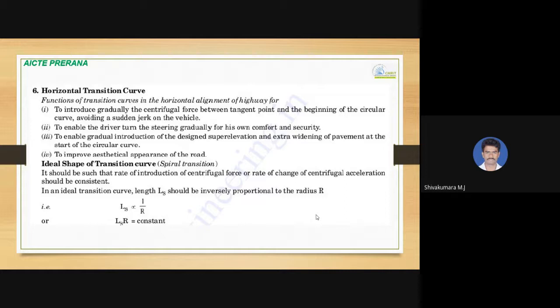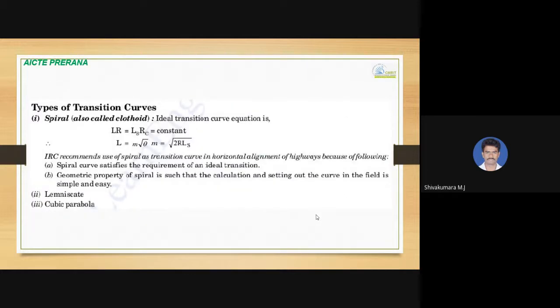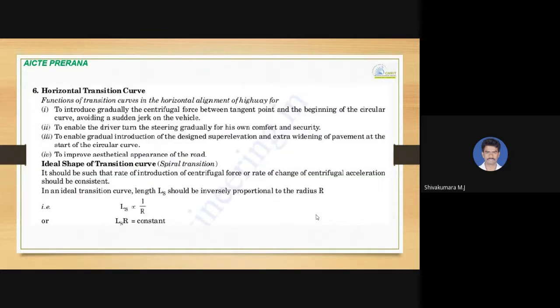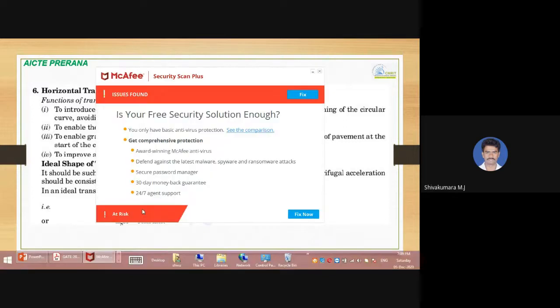So different shapes of transition curve we have. That is a spiral, clothoid, a lemniscate, a cubic parabola. Okay. So when it comes to spiral transition curve, it should be such that the rate of introduction of centrifugal force, or rate of change of centrifugal acceleration, should be constant in this case. So in an ideal transition curve, the length of transition curve, that is Ls, should be inversely proportional to the radius. So that is Ls is proportional to 1 by R.